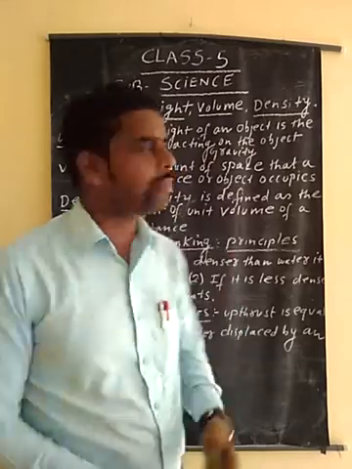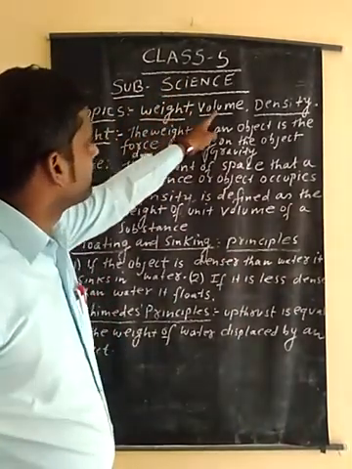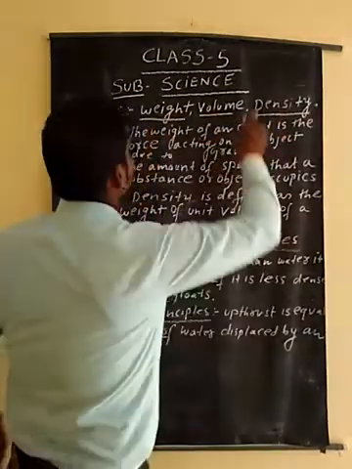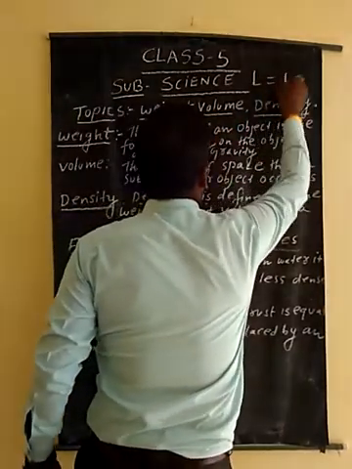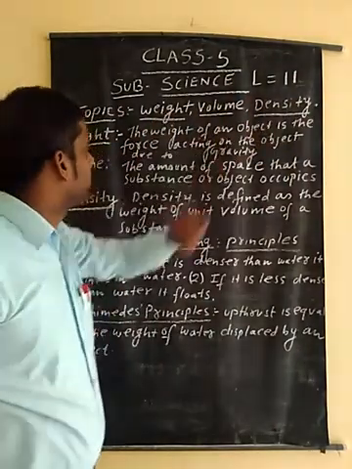Today I am going to teach you class 5 subject science. Topic is weight, volume and density, and it is lesson 11. And here the topic name is weight, volume and density.